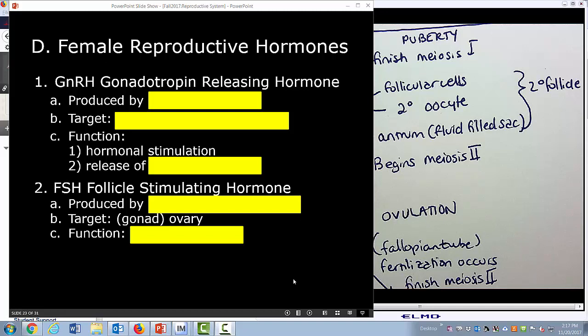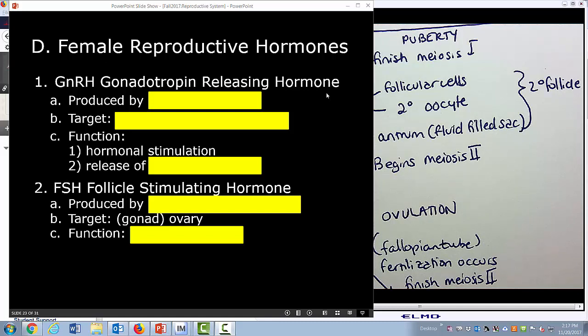So we talked about different hormones that affected the male reproductive system. We're going to talk again about hormones that influence the female reproductive system. There's a variety of different female reproductive hormones, and we're going to begin with gonadotropin releasing hormone. We talked about gonadotropin releasing hormone in the endocrine system as well as in the male reproductive system.